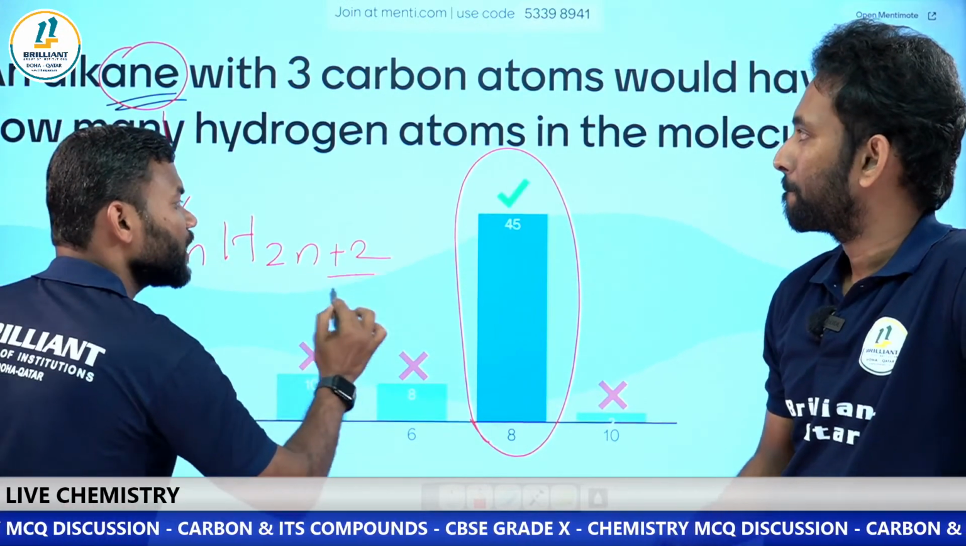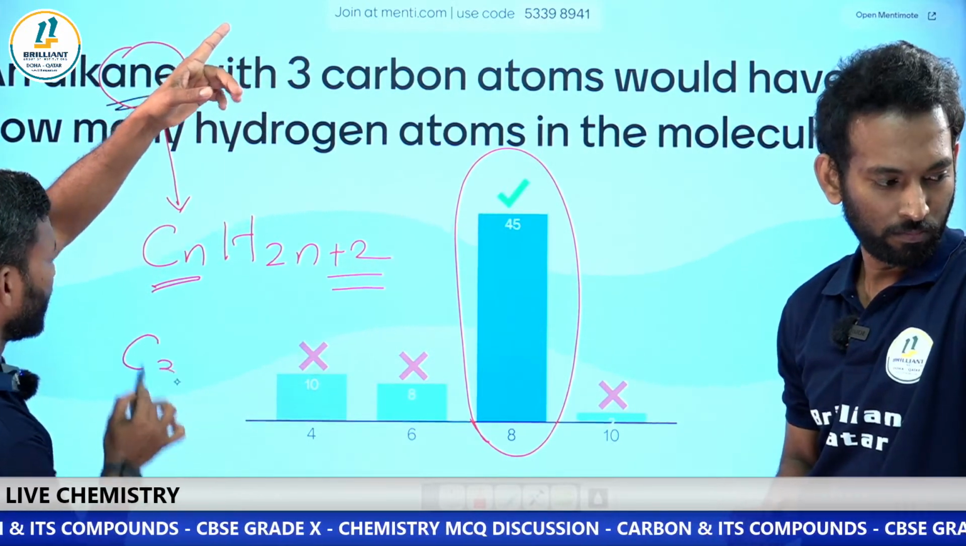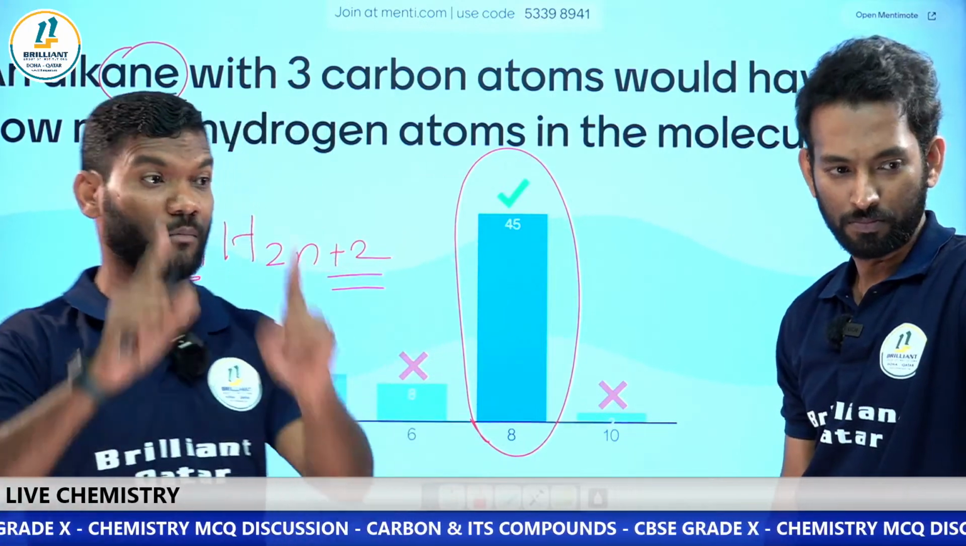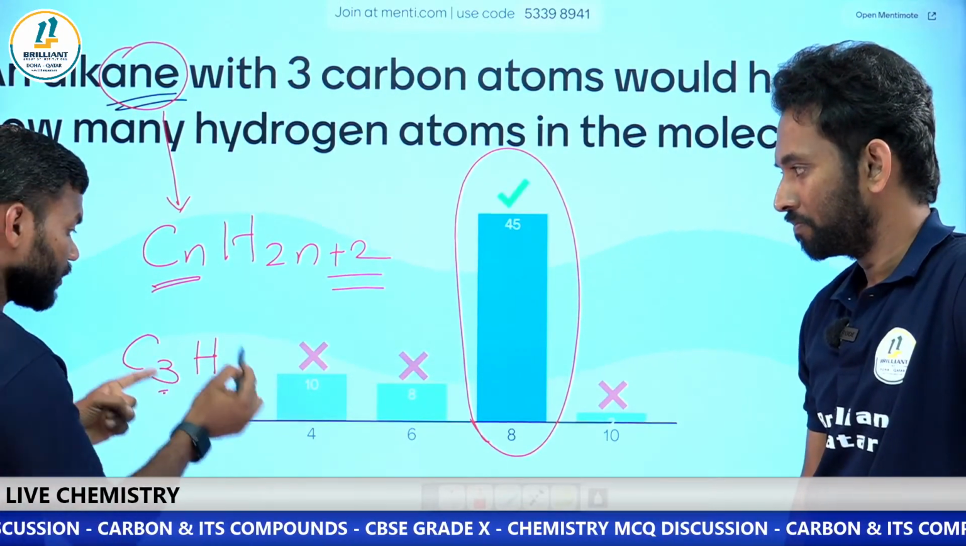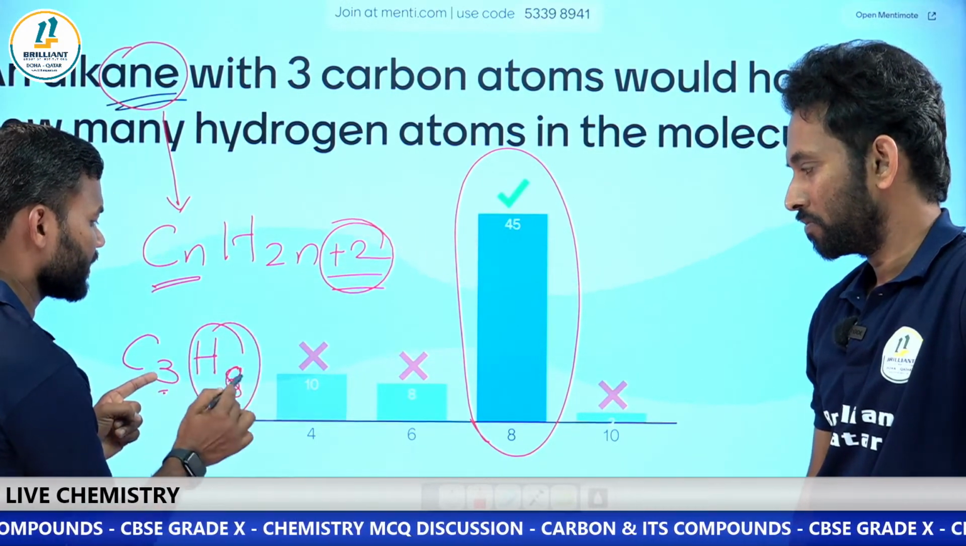CnH2n plus 2, right? So what is the number of carbon? It is given, carbon is 3. Carbon is 3 means hydrogen will always be double plus 2. What is the hydrogen number here? So it will be 6 plus 2, right? Plus 2. That means 8 hydrogen.